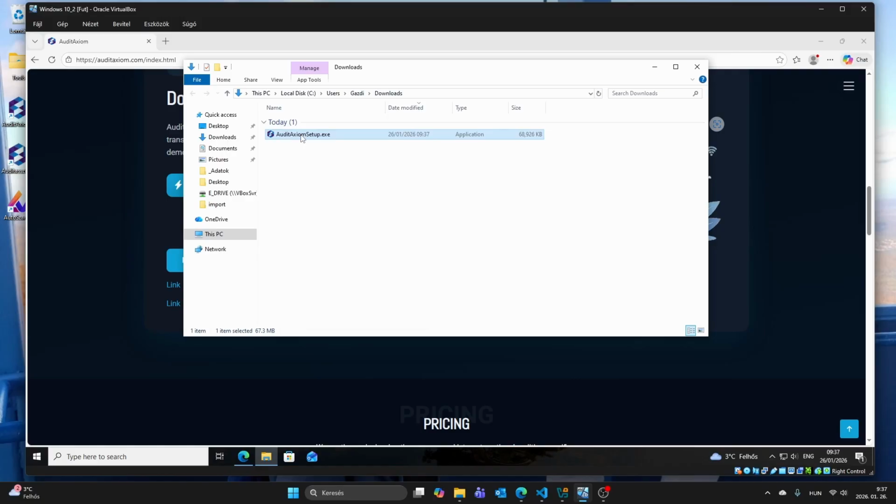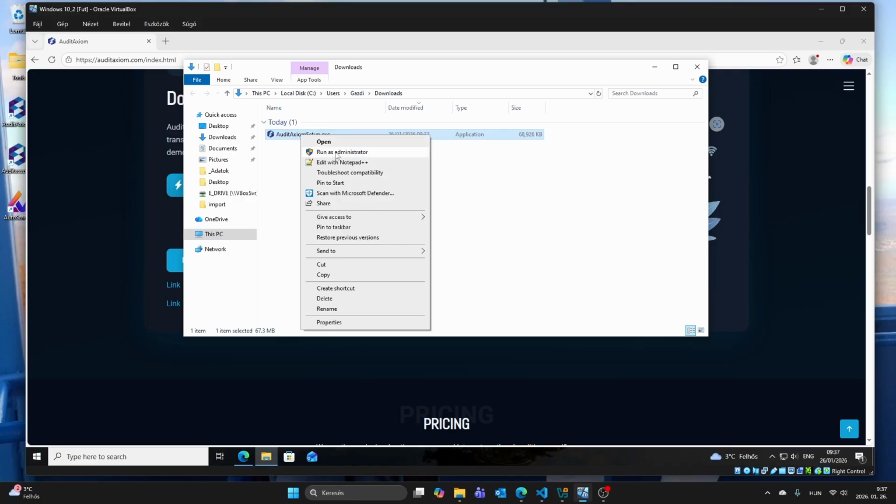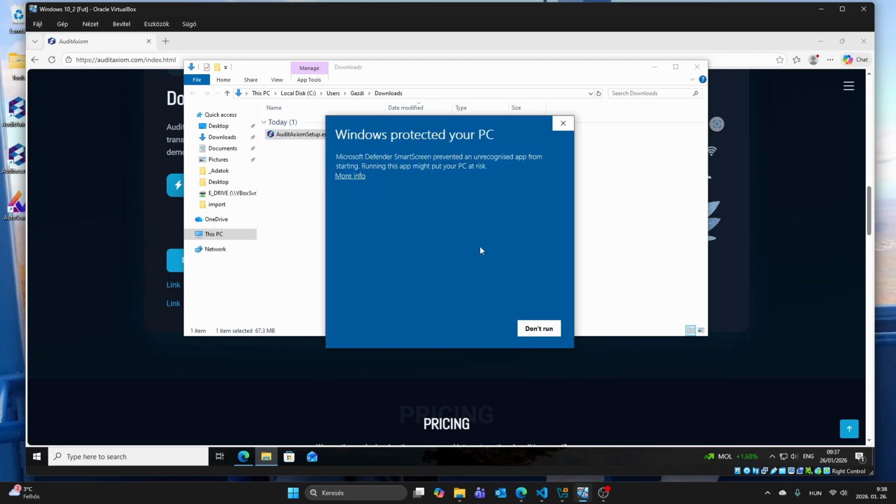Only a user with administrator privileges can install the program. If you do not have these permissions, please ask your IT administrator to carry out the installation. In this window, I click here. You can also see that the software is digitally signed.